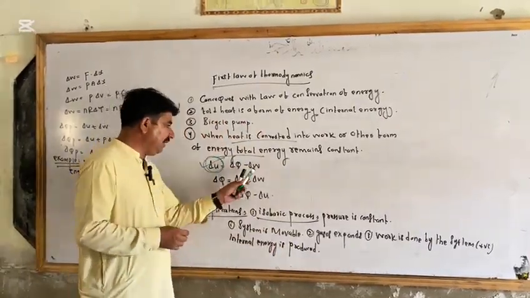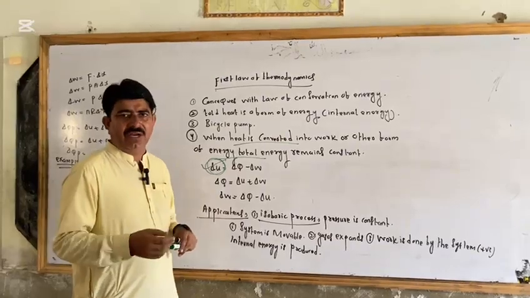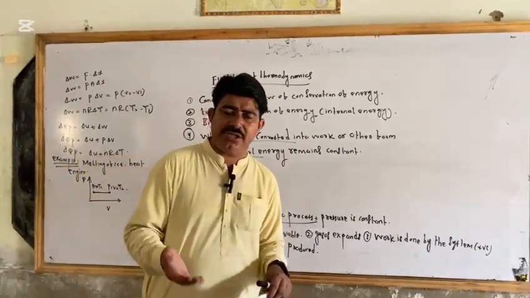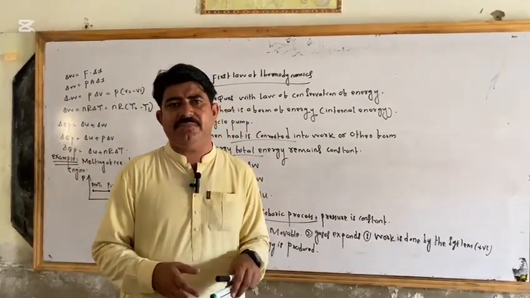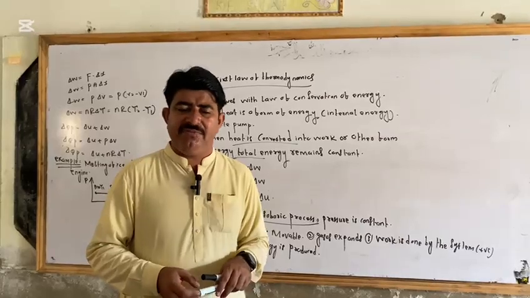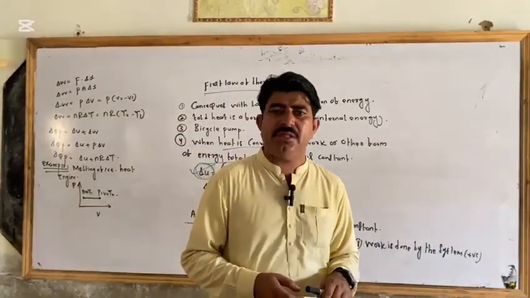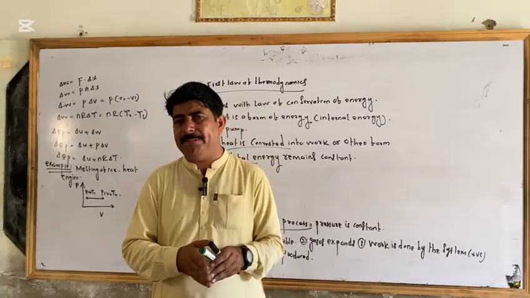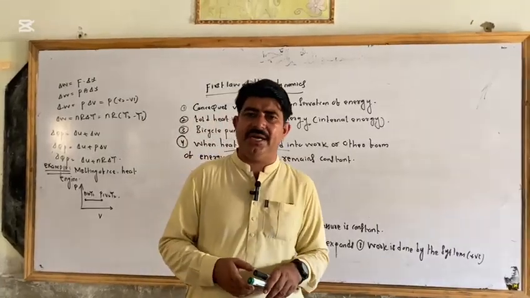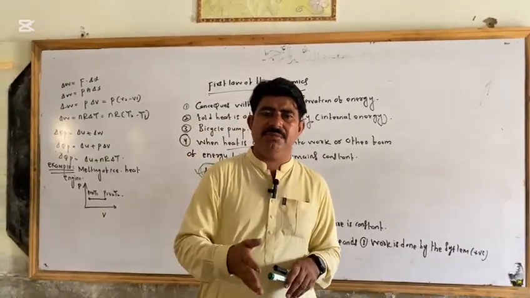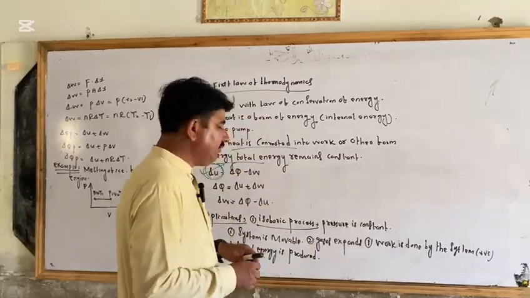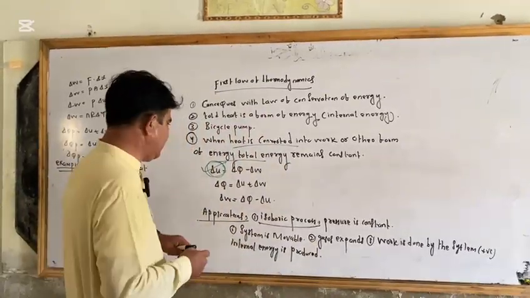Next one is delta W. Delta W is the work done. Work is done by the system or on the system. By the system means gases expand. Gas is compressed on the system. If gas is not compressed and does not expand, then delta W is equal to 0. This comes from the isochoric process, in which the volume of the system remains constant.